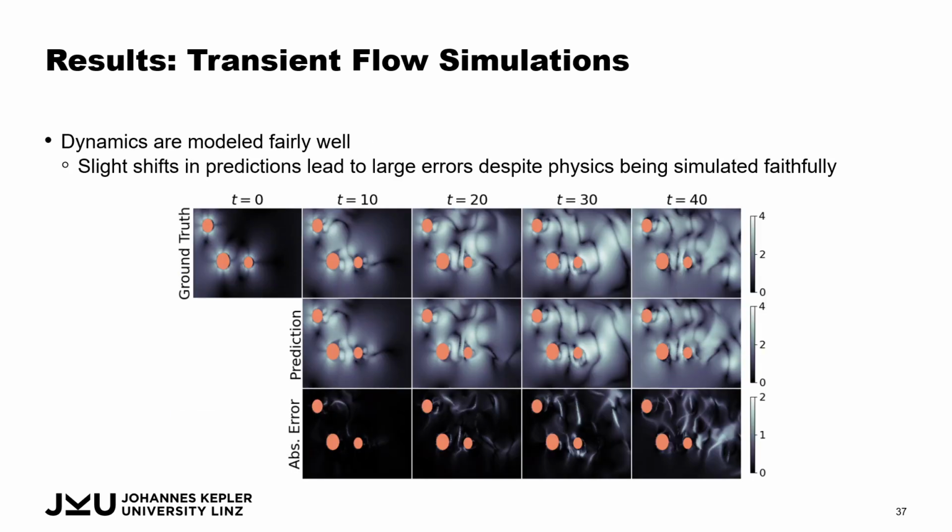Now, how does this all look like? Here is a short visualization of what a rollout would look like at certain time steps. When we compare the first and second row, we see that there is high similarity between all these simulations up until very high time steps. So time step 40, time step 50 looks similar to this.